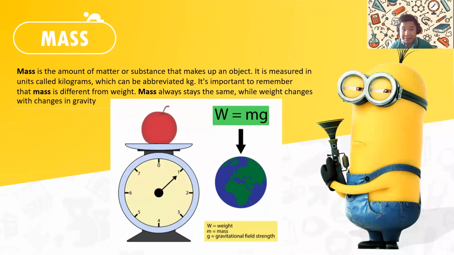But what is mass? Well, mass is the amount of matter or substance that makes up an object. It is measured in units called kilograms, which can be abbreviated by kg. It's important to remember that mass is different from weight. Mass always stays the same, while weight changes with changes in gravity.